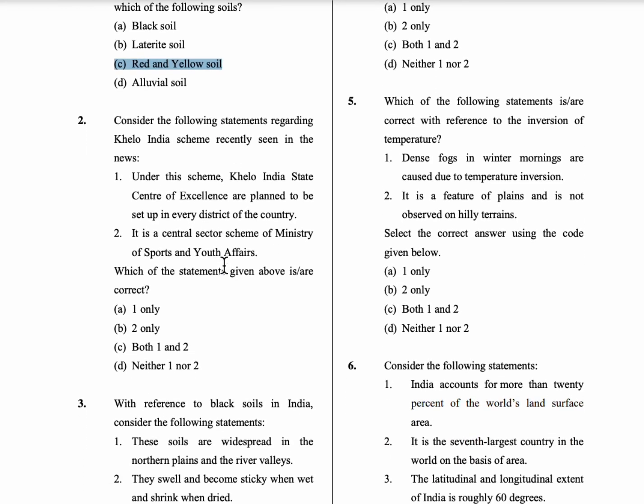Coming to the second question, consider the following statements regarding the Khelo India scheme recently seen in use. The first statement is: under the scheme, Khelo India State Centres of Excellence are planned to be set up in every district of the country. The second statement is: it is a central sector scheme of the Ministry of Youth Affairs and Sports. So both these statements are correct. So option C is the correct answer.